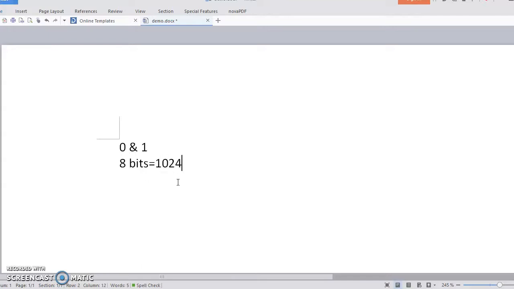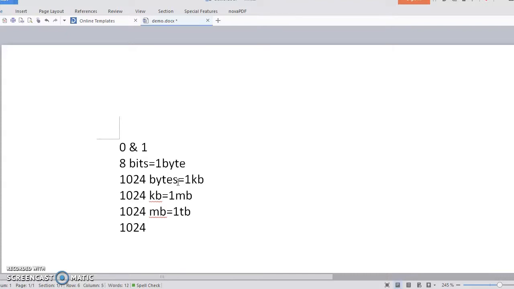8 bits equal 1 byte. 1024 bytes equal 1 kilobyte. 1024 kilobytes equal 1 megabyte. 1024 megabytes equal 1 terabyte. 1024 terabytes equal 1 gigabyte.